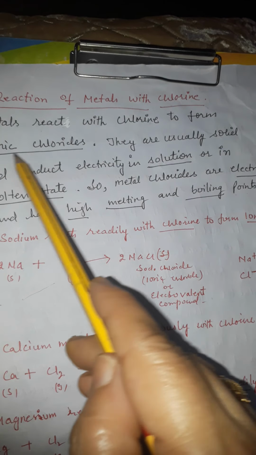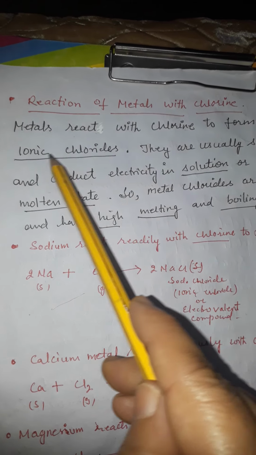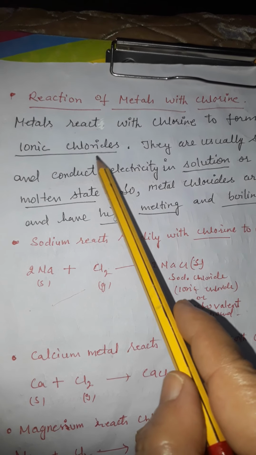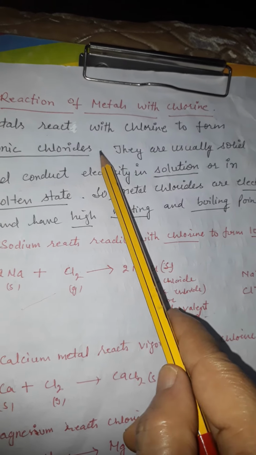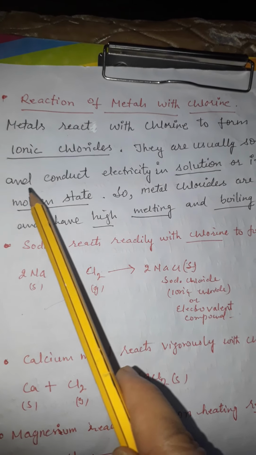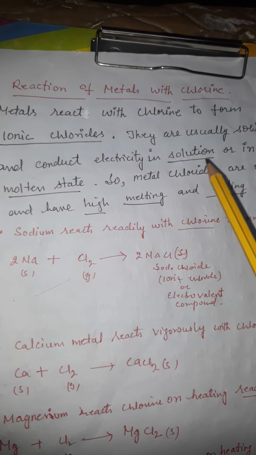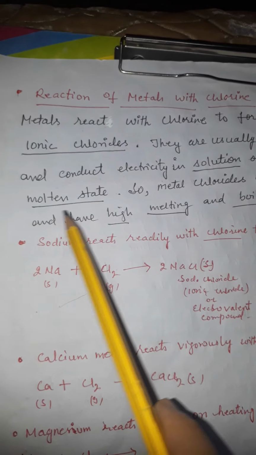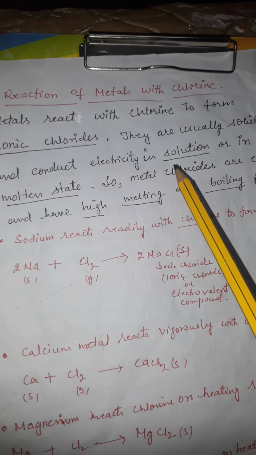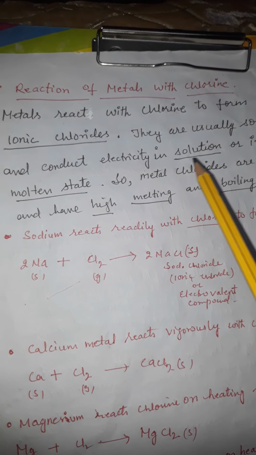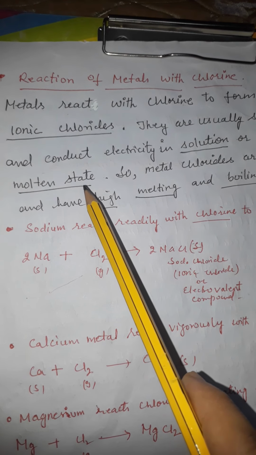What are ionic chlorides? Ionic chlorides are ionic compounds which conduct electricity, and they are usually solid. They conduct electricity in solution or in the molten state. ये सिर्फ कंडक्ट करते हैं इलेक्ट्रिसिटी when they are in the form of solution or in the molten state.